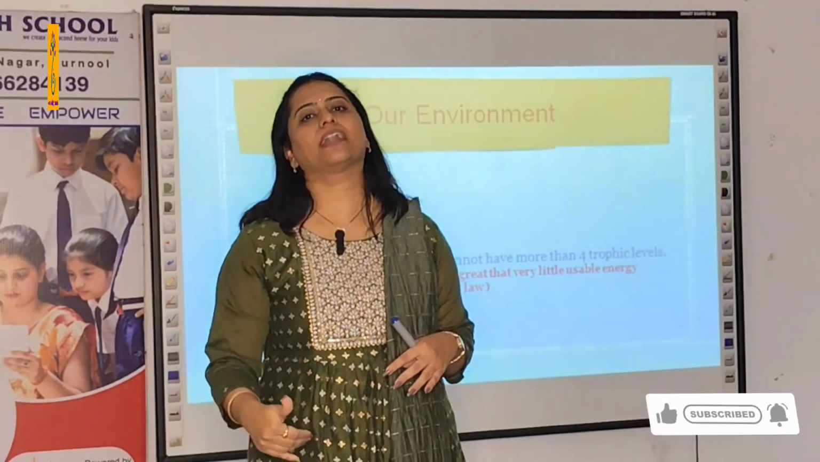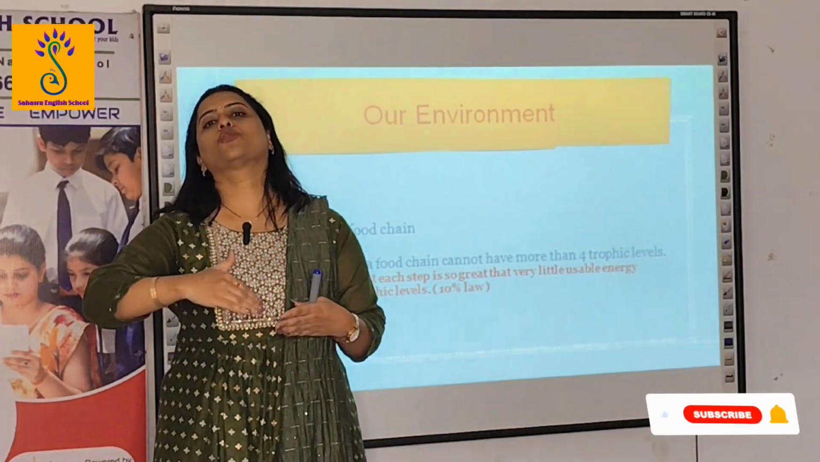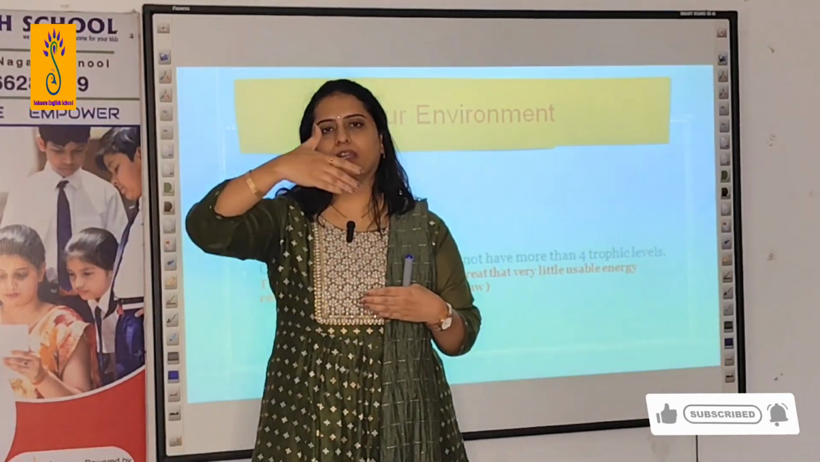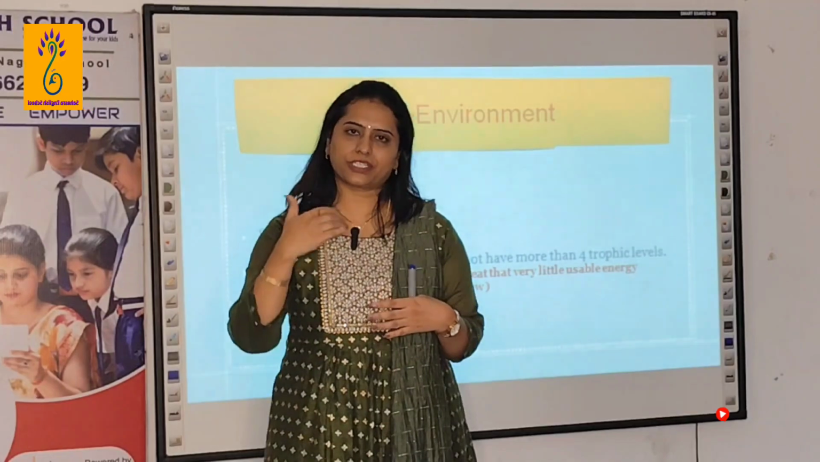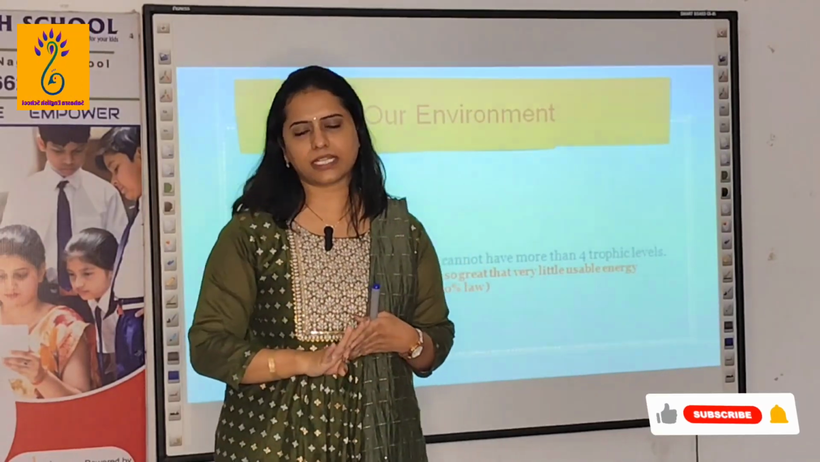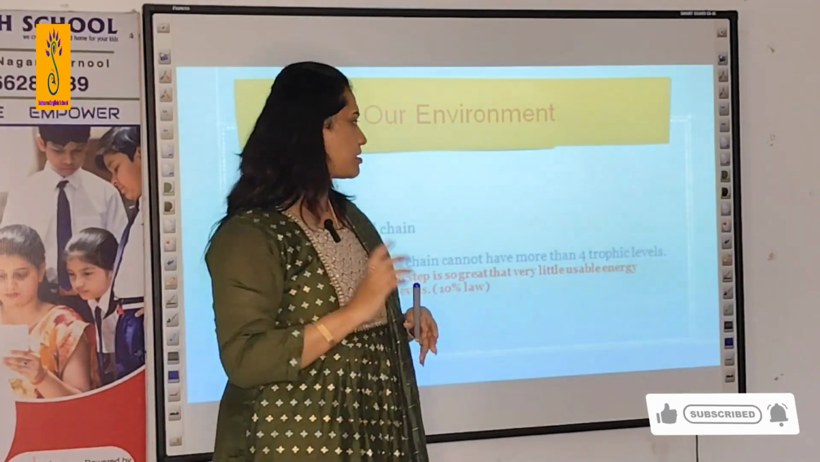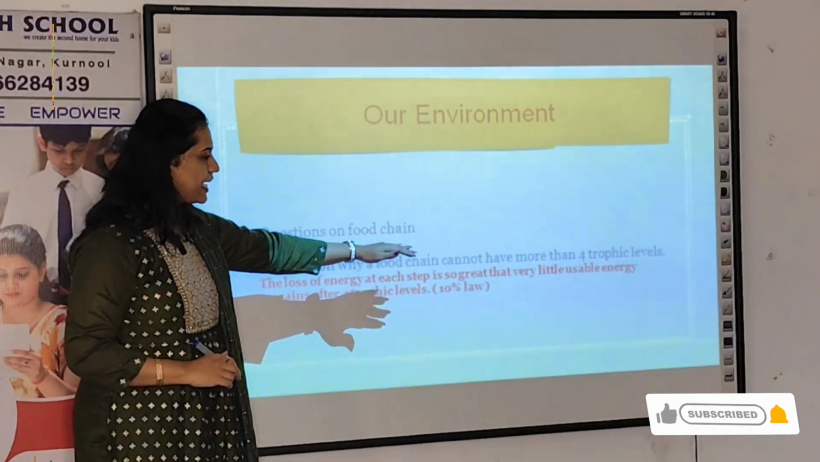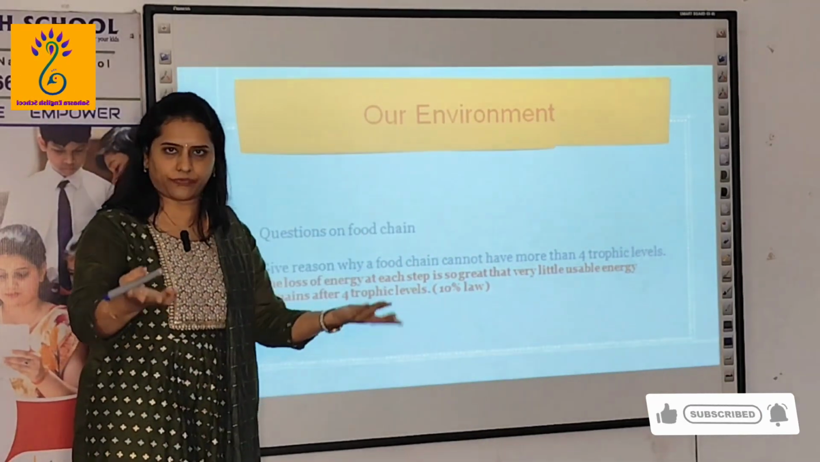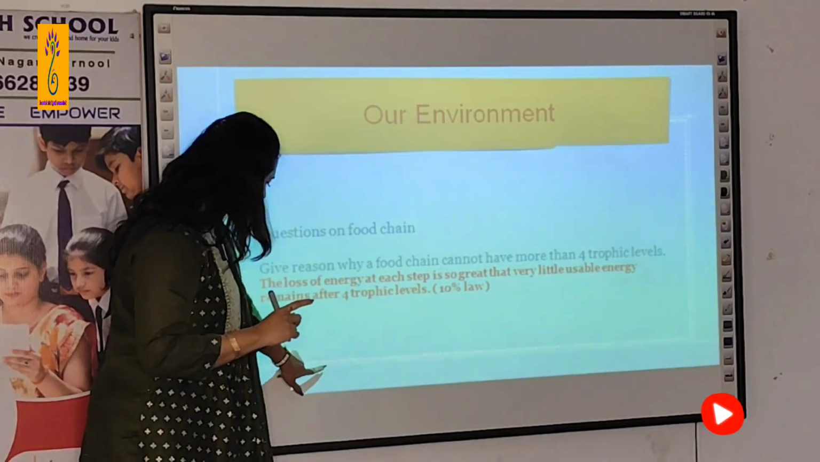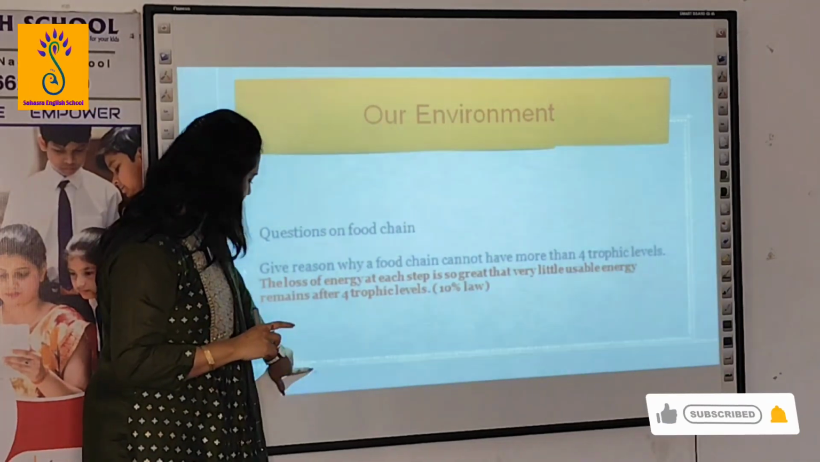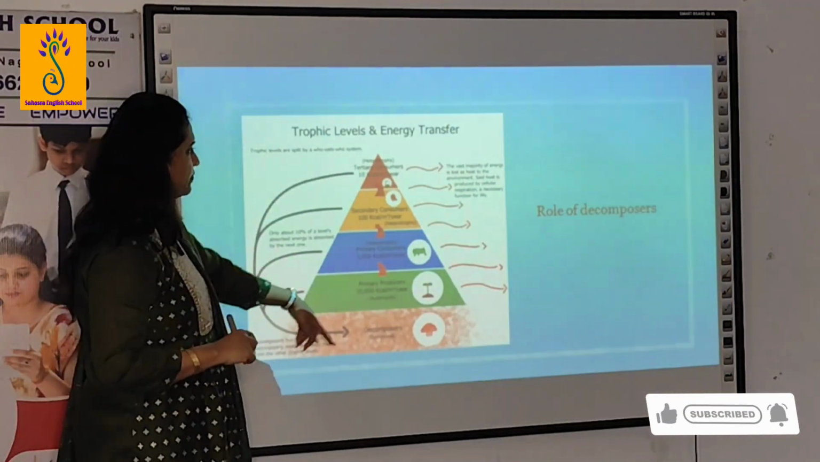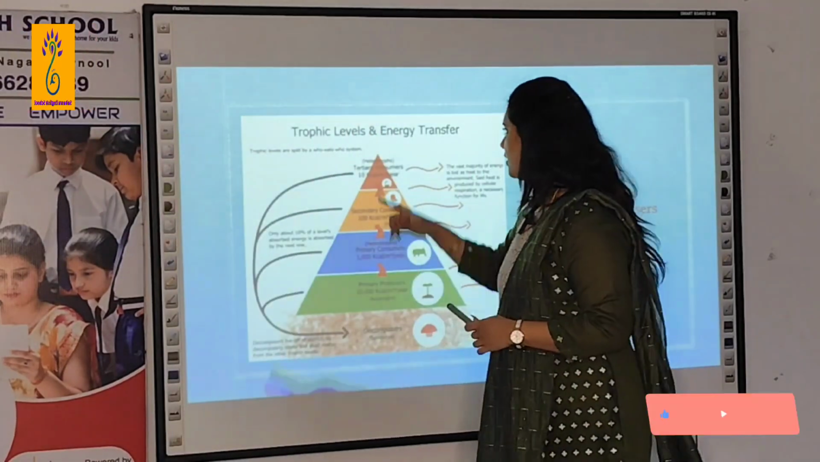From that, questions can be asked about autotrophs, what trophic levels are, and different trophic levels. Questions may be asked: how many trophic levels are there? 4, right? We'll discuss that. Give a reason why a food chain cannot have more than 4 trophic levels. For this, you need to write about the 10% law. Observe this figure.